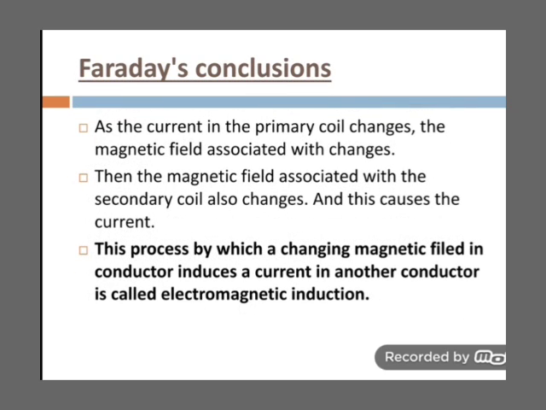Then what were the conclusions of Faraday's 3 experiments? First, as the current in the primary coil changes, the magnetic field associated with it changes. Then as the magnetic field changes, the current in the secondary coil will also change, and this causes the induced current. The process by which a changing magnetic field in a conductor induces a current in another conductor is known as electromagnetic induction.